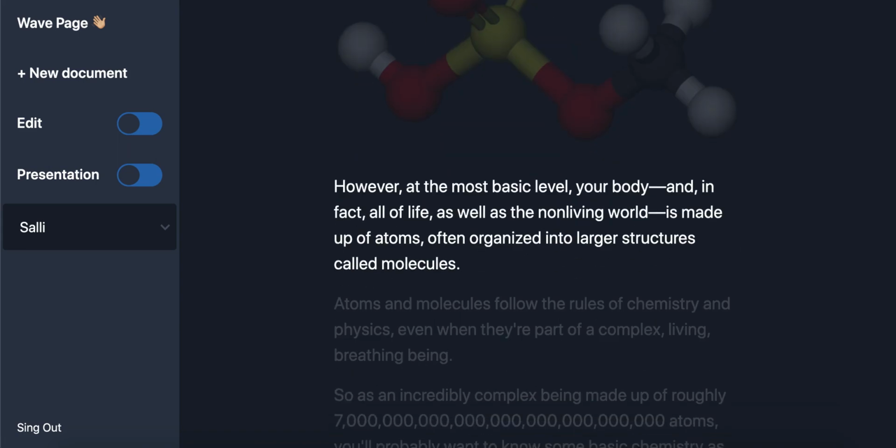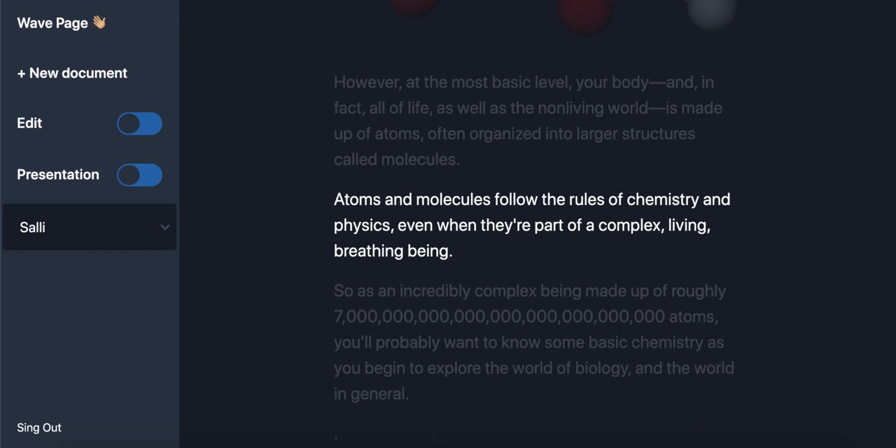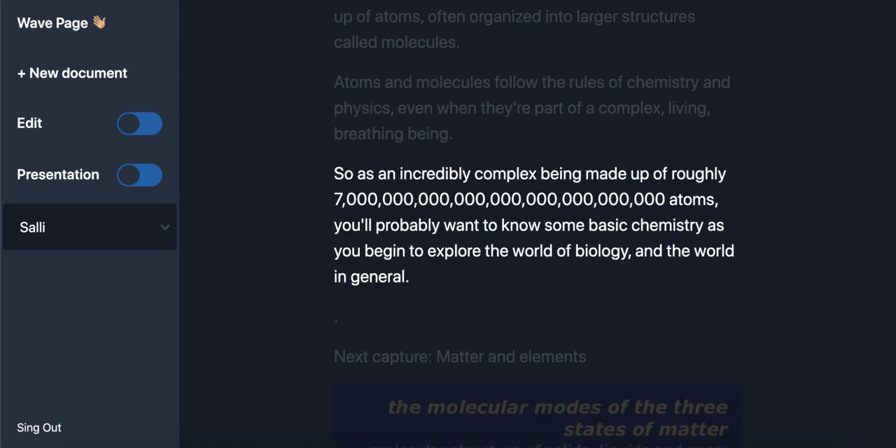However, at the most basic level, your body, and, in fact, all of life, as well as the non-living world, is made up of atoms, often organized into larger structures called molecules. Atoms and molecules follow the rules of chemistry and physics, even when they're part of a complex, living, breathing being. So as an incredibly complex being made up of roughly 7 octillion atoms, you'll probably want to know some basic chemistry as you begin to explore the world of biology, and the world in general.